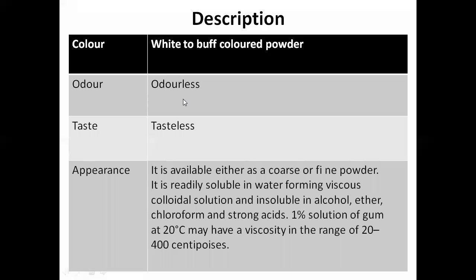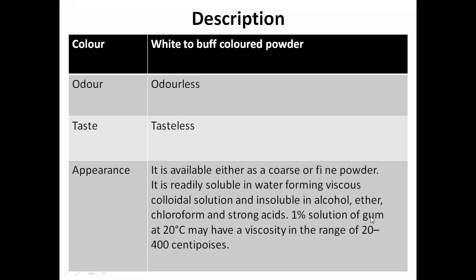It has no odor, it is odorless. Taste also, no taste, tasteless, since it is carbohydrate. In appearance, it is available either as a coarse or fine powder. It is readily soluble in water forming a viscous colloidal solution, and insoluble in alcohol, ether, chloroform and strong acids.